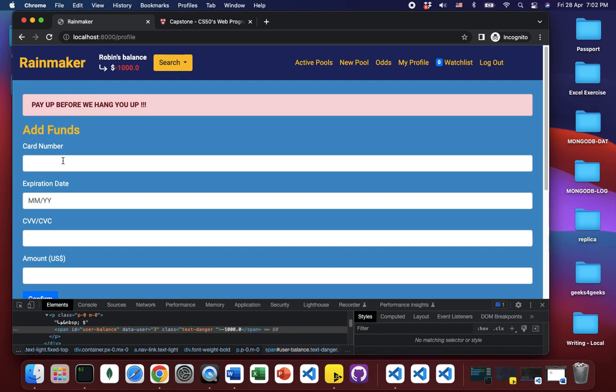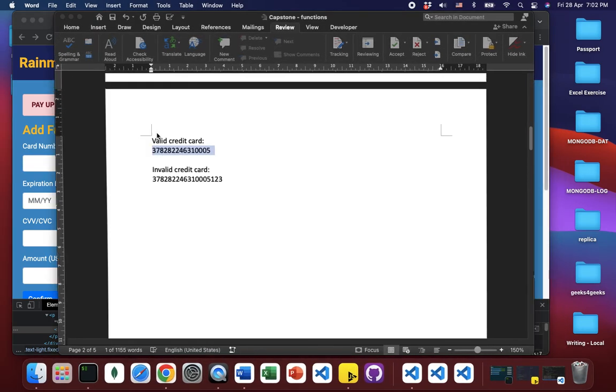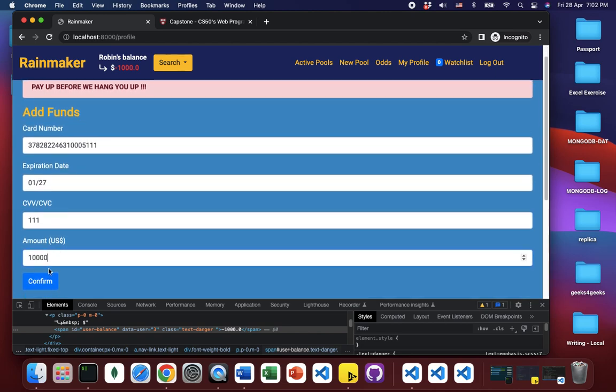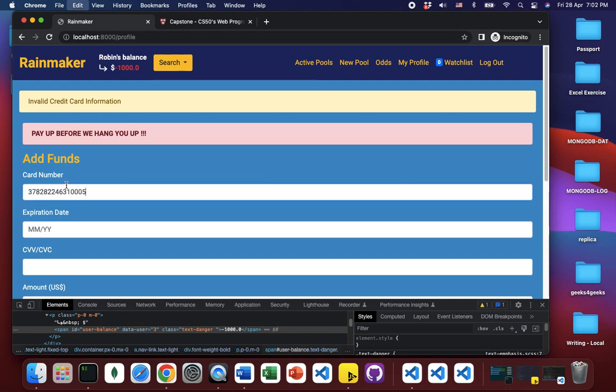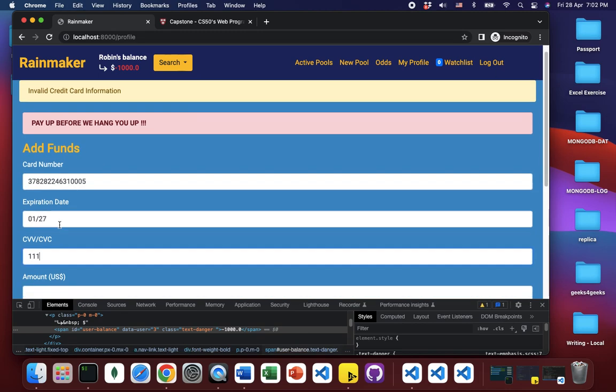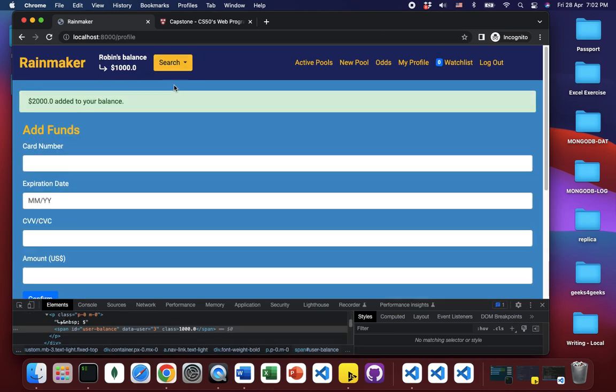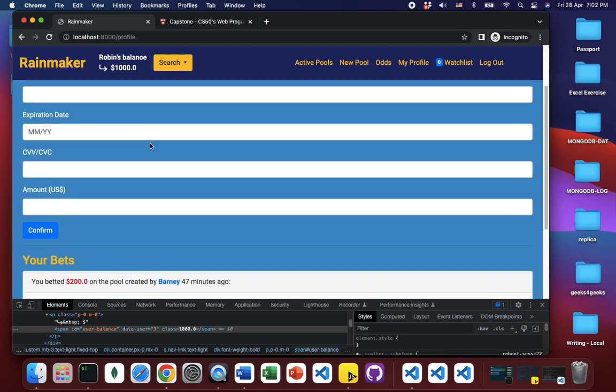Now let's say she wants to increase her balance again. She has to add some funds, but she can only do so if she provides valid credit card information. If that's invalid, it will not go through. If that's valid, voila, it goes through.